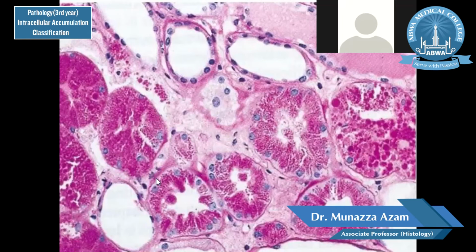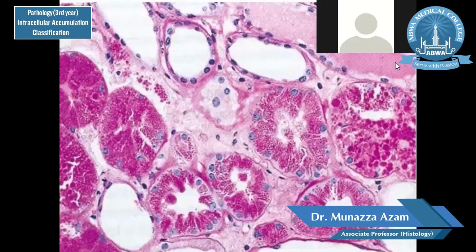So when these proteins are overloaded, they start accumulating inside the kidney tubules. The tubules contain lots of protein inside their cytoplasm, and these protein aggregates appear as protein droplets, which are dark pink and granular, and they affect the whole of the kidney tubules.